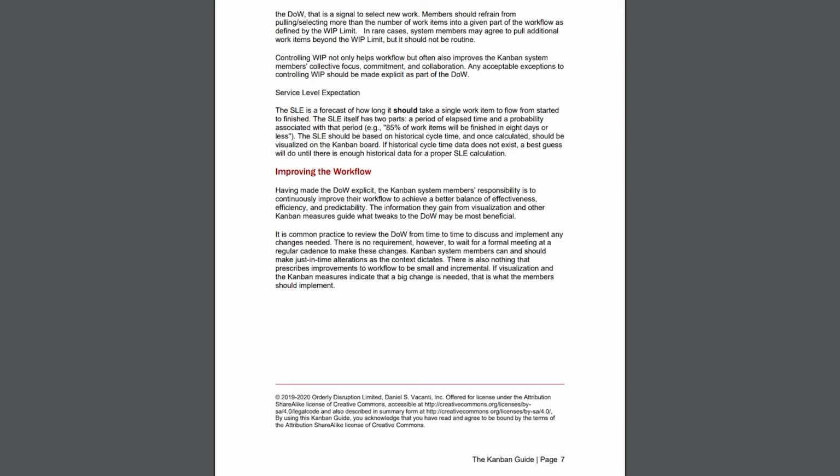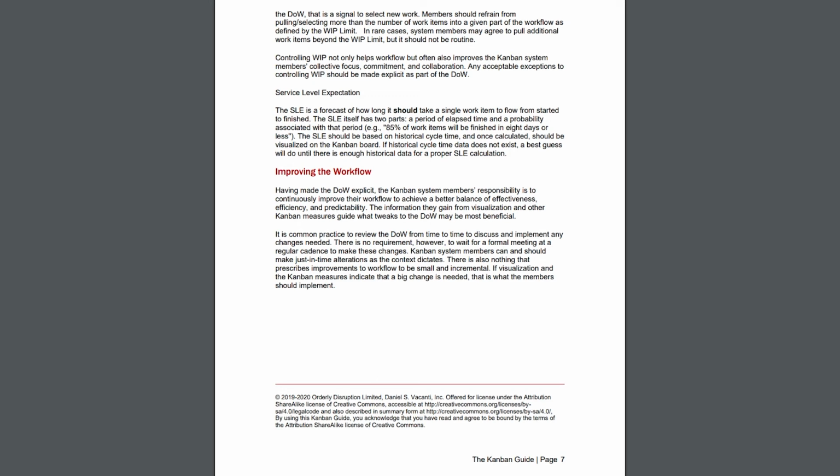Service level expectation. The SLE is a forecast of how long it should take a single work item to flow from started to finished. The SLE, or service level expectation, itself has two parts: a period of elapsed time and a probability associated with that period.